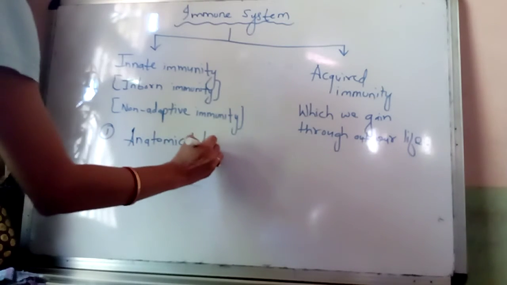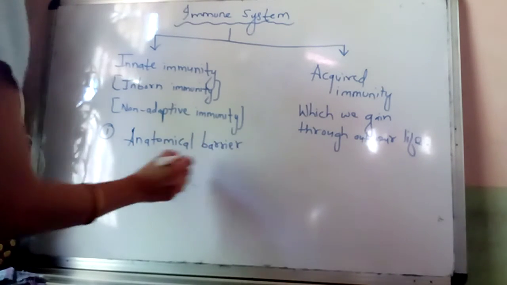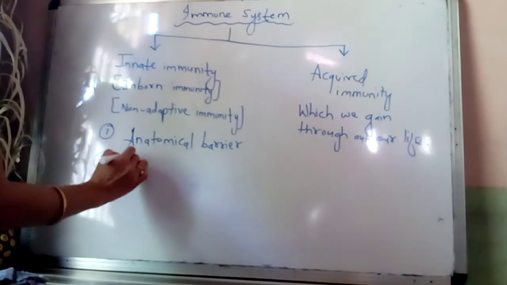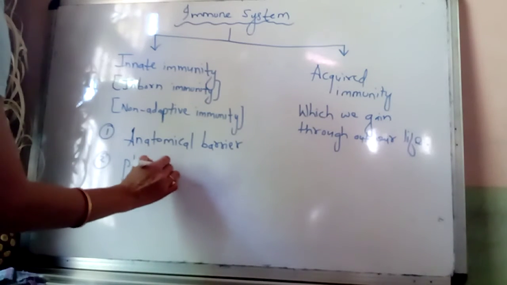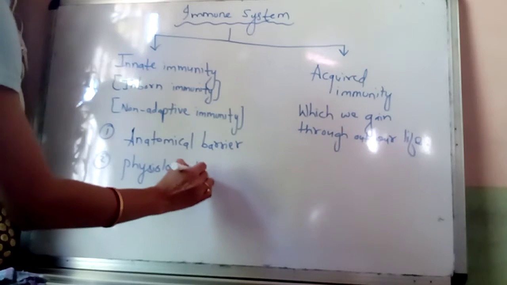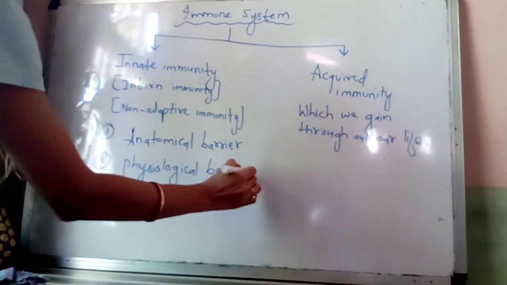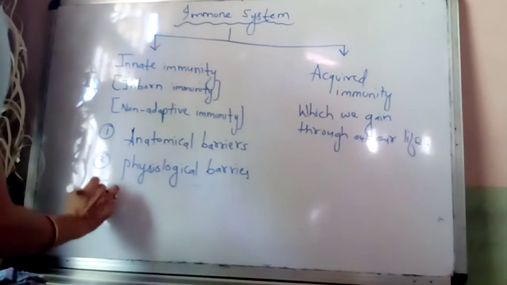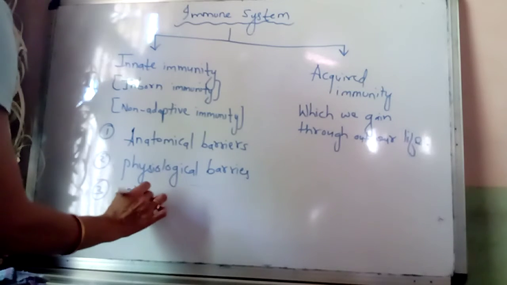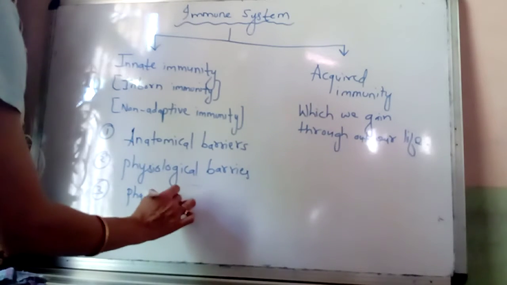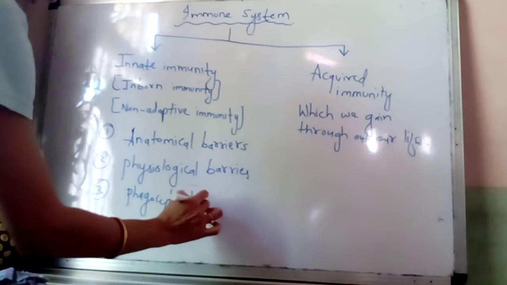anatomical barrier. The second barrier are physiological barrier. Third barrier are phagocytic barrier.